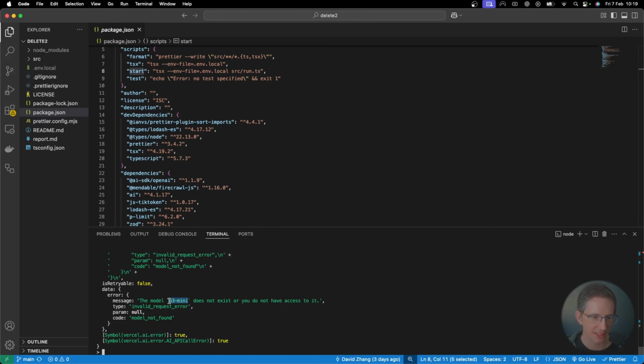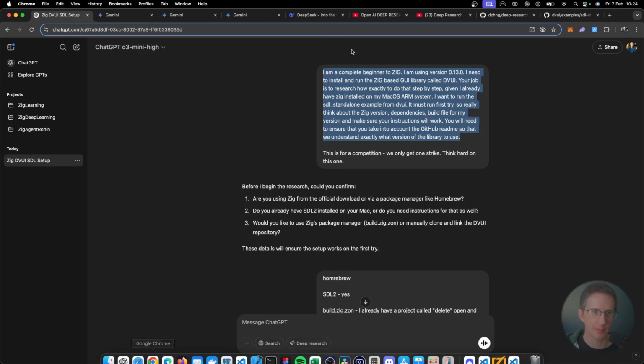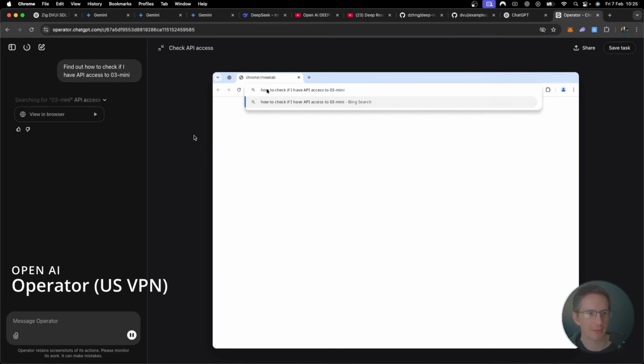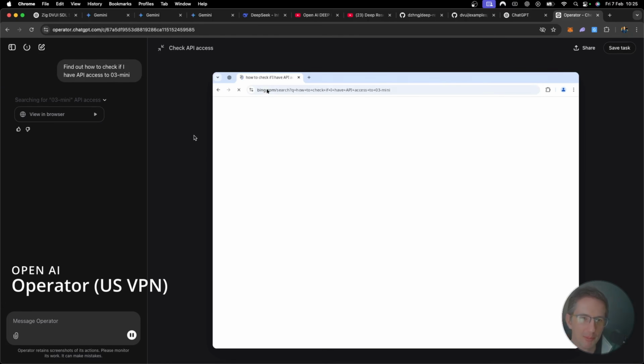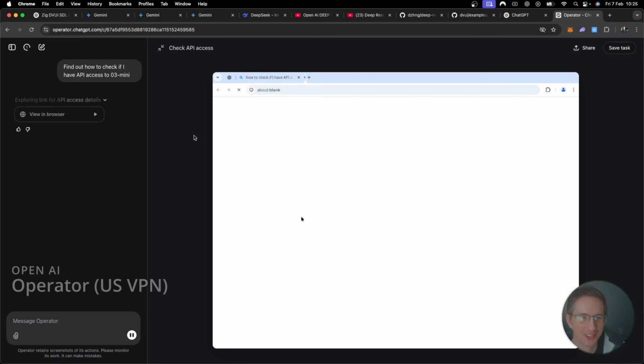The o3-mini model does not exist, or you do not have access to it. Are you serious? Why would I not have access to it? All right, let's figure out what's actually going on here. So I'm going to go back up here, find out how to check if I have access to o3-mini. Okay, so it's doing a Bing search. How to check if I have access. It's doing what I should just do. I don't understand. I'm watching it do something slower than I would actually just go and do it.